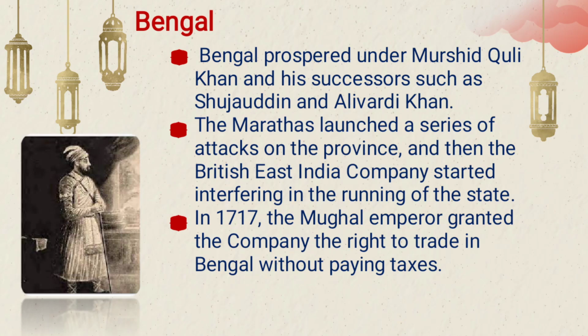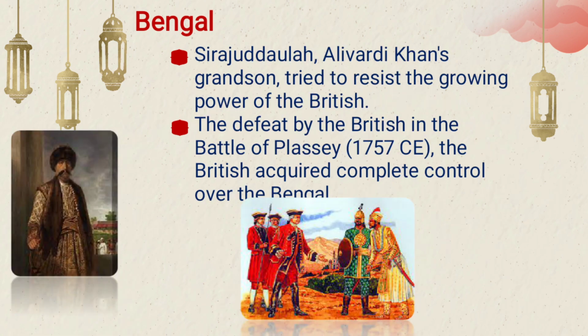The next is the successors. We are seeing here that he got two successors. The Marathas also started to launch attacks, and at last they came to a compromise that they would pay tax to the company for Bengal, and without tax also they could trade. So they came to an understanding. And next are the grandsons. The grandsons Siraj-ud-Daulah and Alivardi Khan also tried to grow their power against the British, and at last the Battle of Plassey in 1757 conquered Bengal. The British conquered the whole of Bengal.